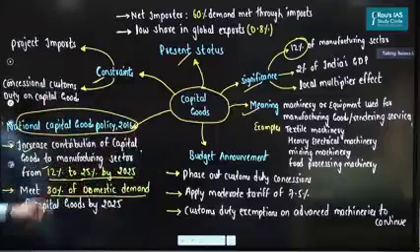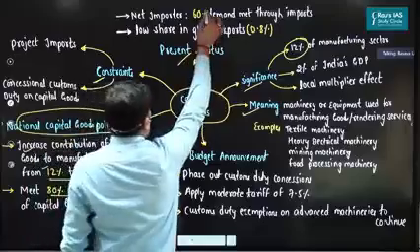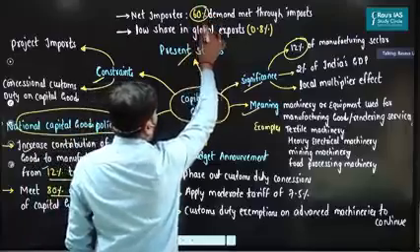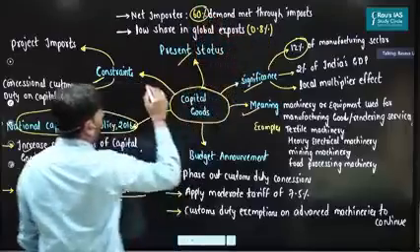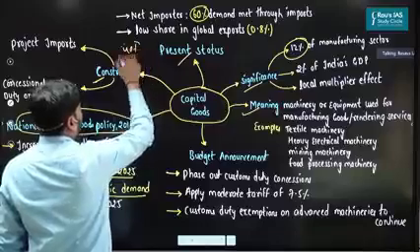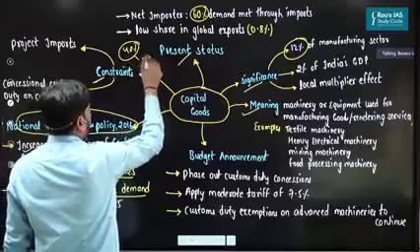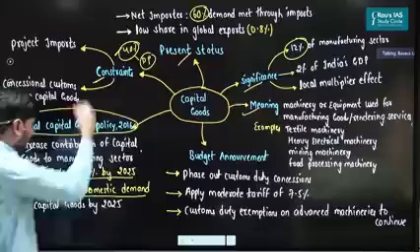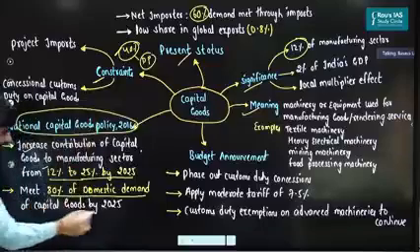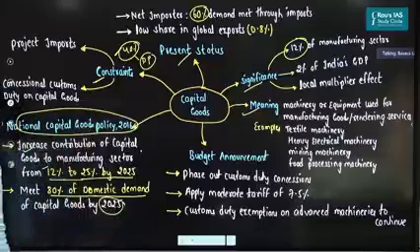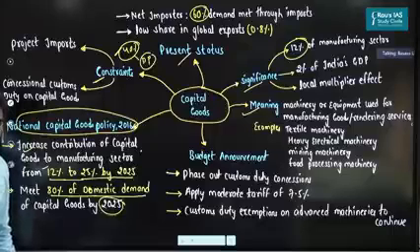And second, as I said, almost 60% of the demand of capital goods we are meeting through imports, and remaining 40% is from the domestic production. So this 40% we want to increase it to 80% by the end of 2025. So we are trying to double the production of capital goods in India.